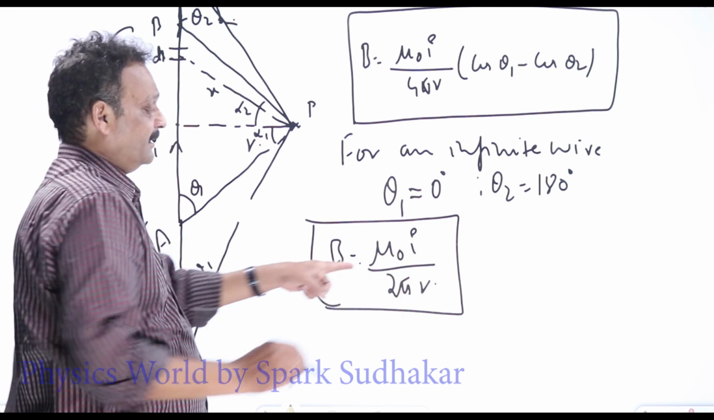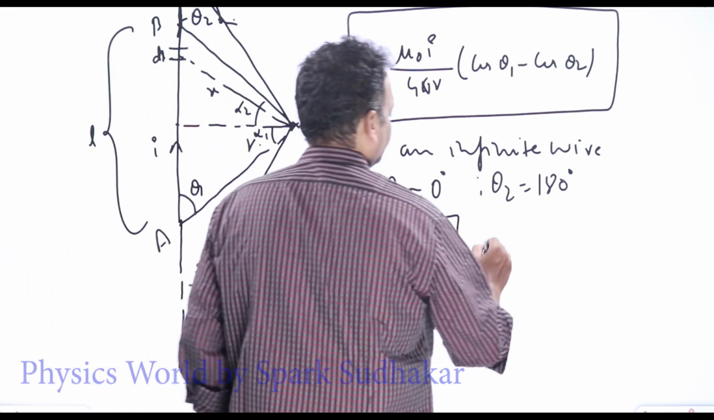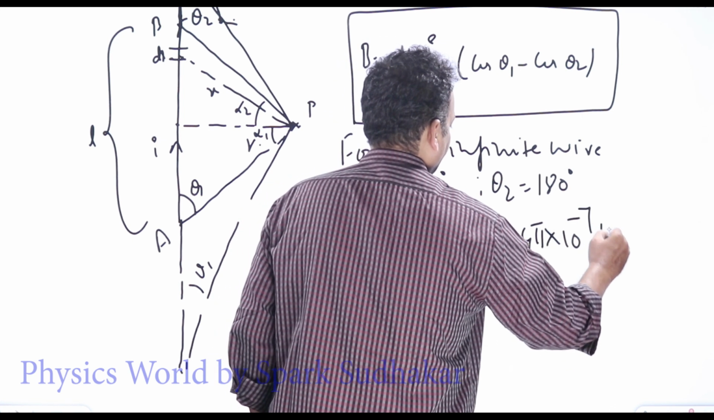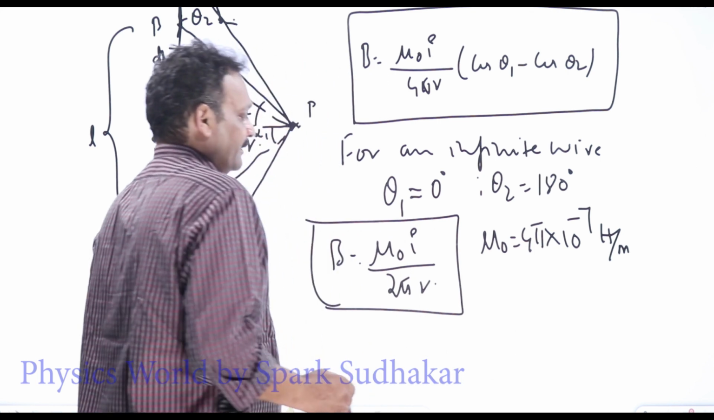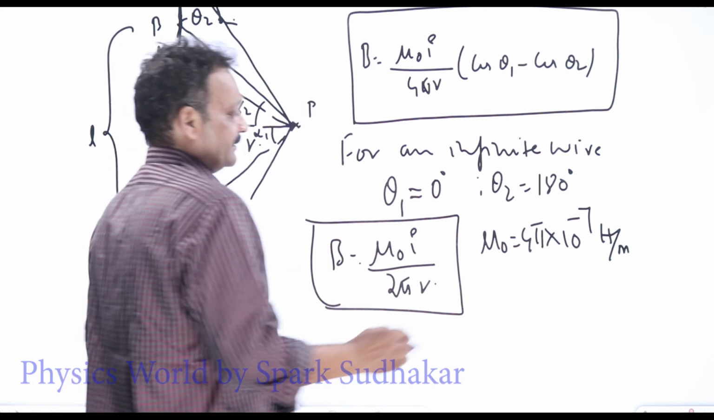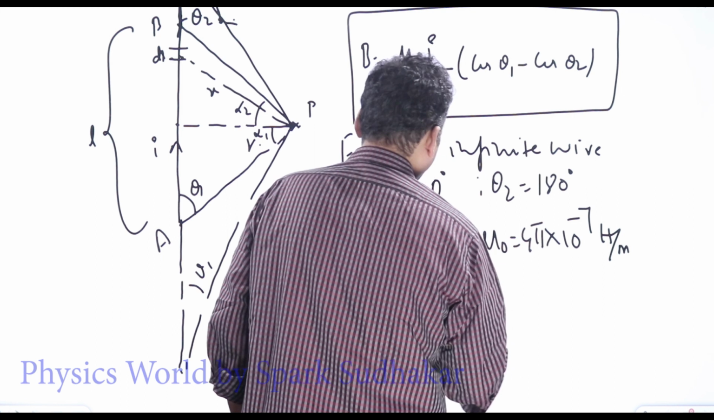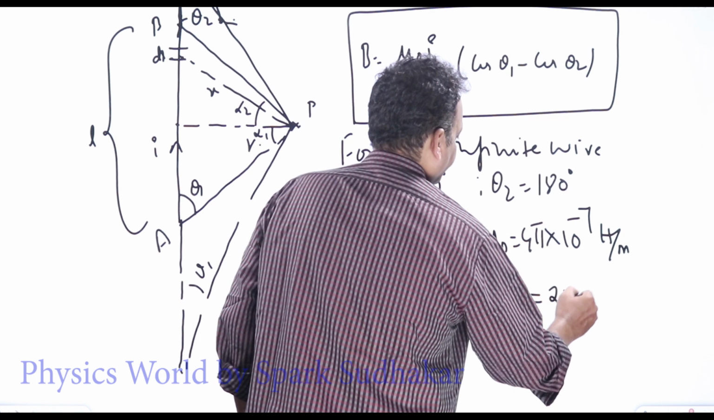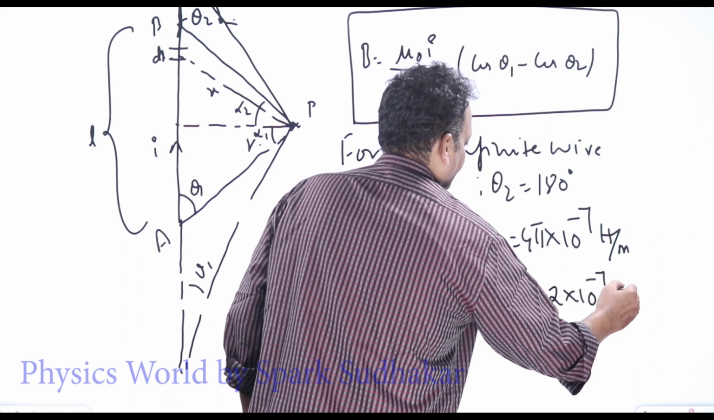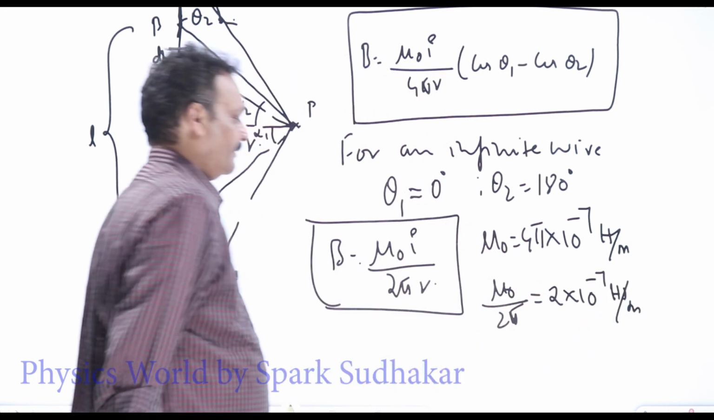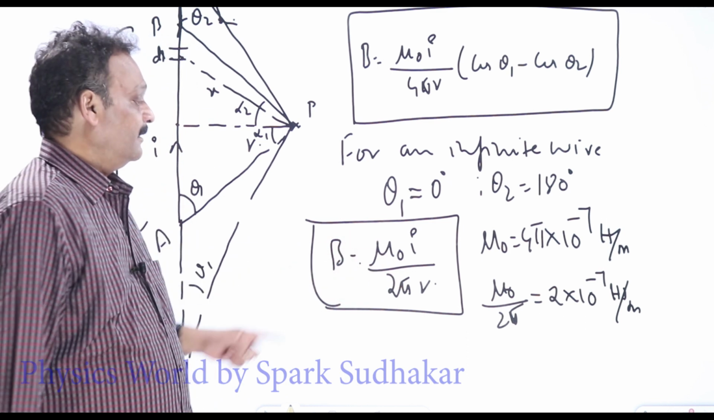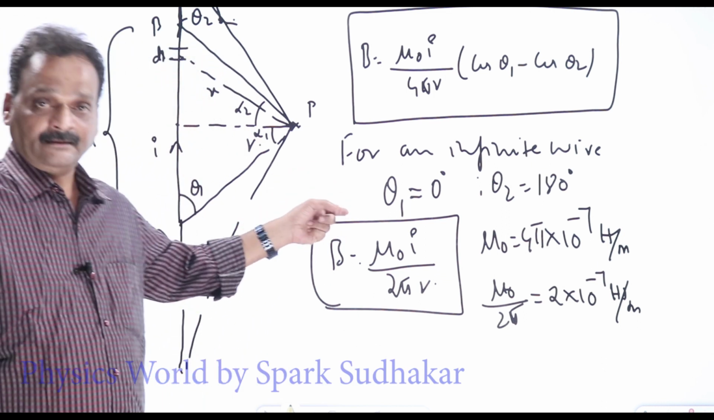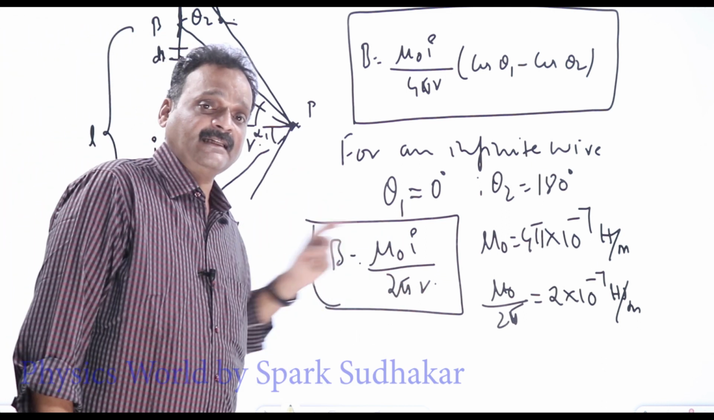Mu naught is the permeability of free space. Mu naught value is 4 pi into 10 to the power minus 7 Henry per meter. So mu naught by 2 pi will be 2 into 10 to the power minus 7 Henry per meter, into I by r. So this is the magnetic field due to an infinitely long thin wire at a perpendicular distance r from it.